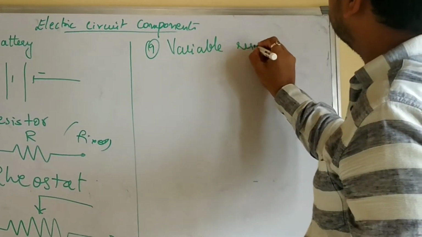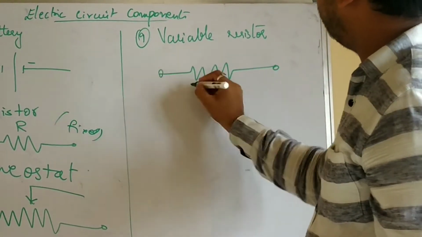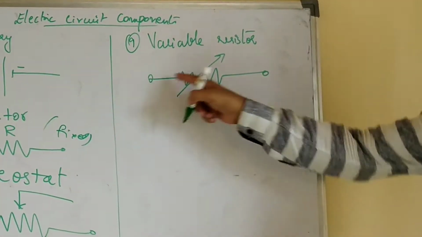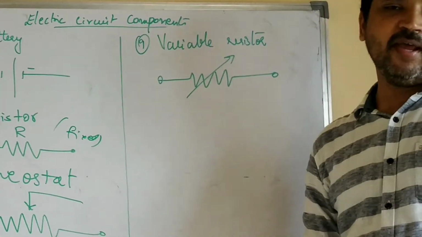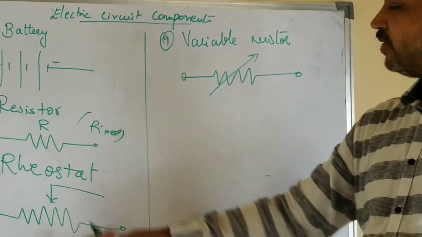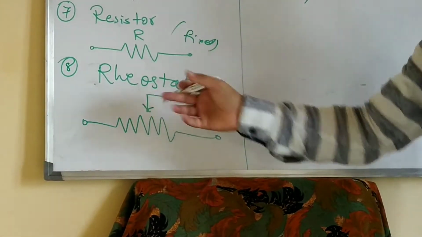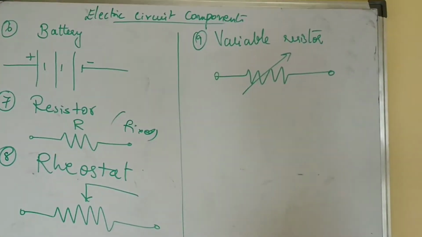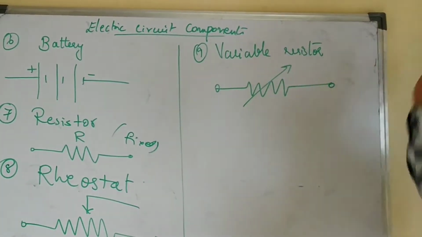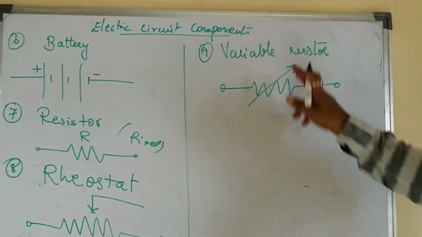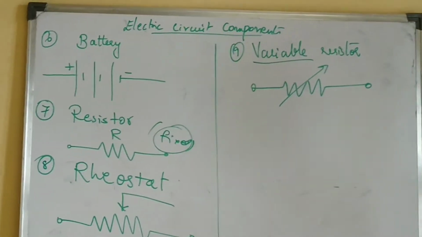Variable resistor. Now see here students, this is the symbol of variable resistor. You write a resistor, then show an oblique arrow mark upwards, and that becomes the variable resistor. You can vary this resistor. Here this rheostat also has an unknown resistance; to a larger value you can find out. This variable resistor means from ohms to kilo ohms to the higher levels you can vary the resistance. It is not fixed, it is variable. Whereas this resistor is fixed, and this can be varied.